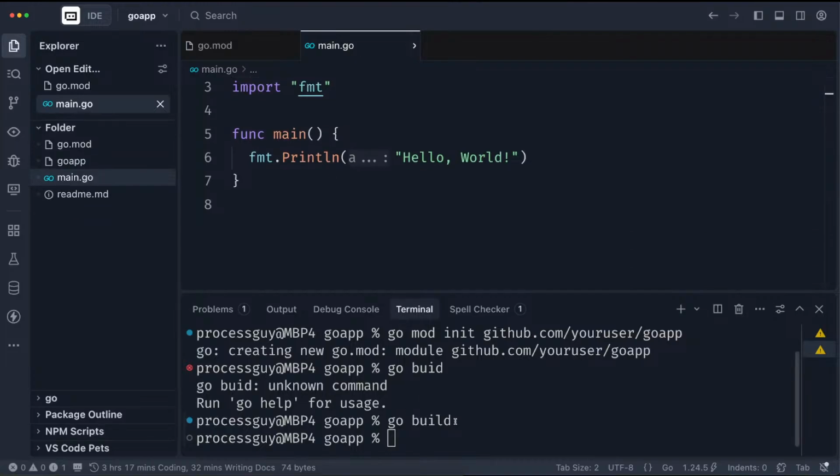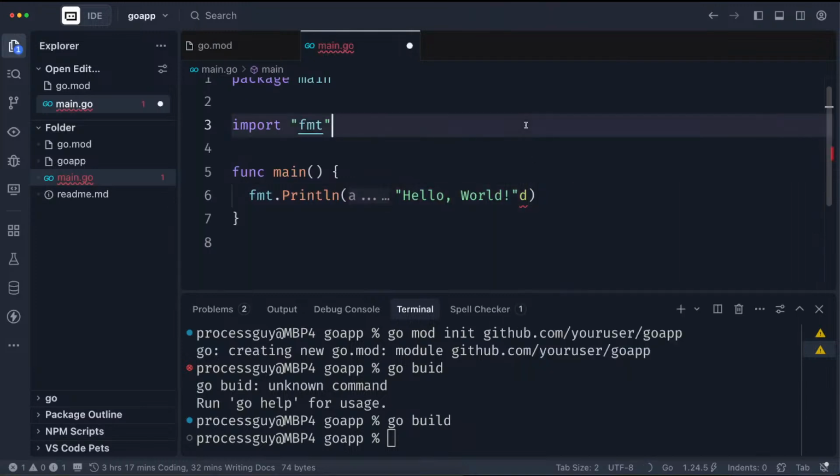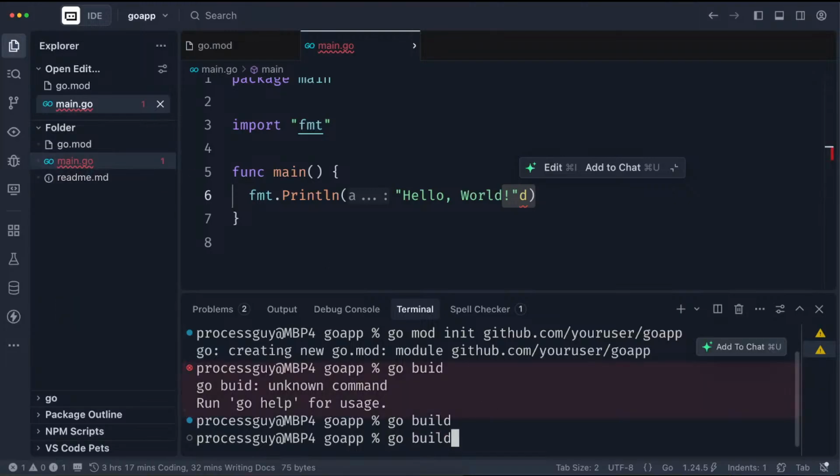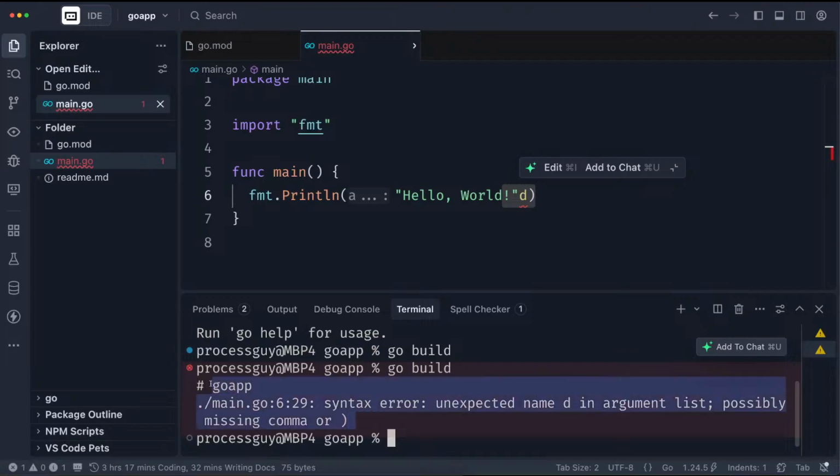I did mention the advantage of Golang is that it's a compiled programming language. Before you can run an application, you need to compile it to an executable format. So what go build does is compile it to an executable format, which is available to us on the left-hand side. Once it's compiled, if there's any error, it won't compile. Let me introduce something here. If there's an error, let me delete this one and try to run it. It won't compile. Of course, it's going to tell us we have a syntax error.